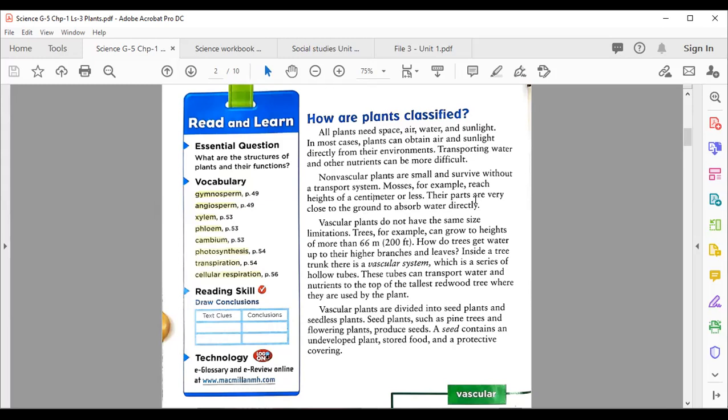If you remember, in the last lesson, we also discussed vascular and non-vascular plants. In them, we discussed the veins and the tubes, okay? Vascular plants don't have the same size limitations. Trees, for example, can grow to a height of more than 66 meters, or 200 feet. How do trees get water up to their height?